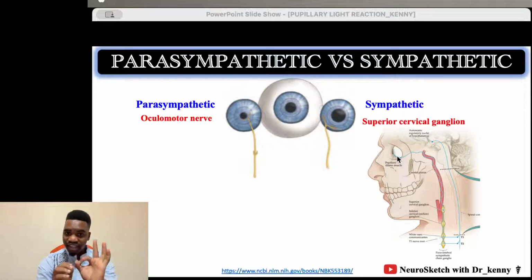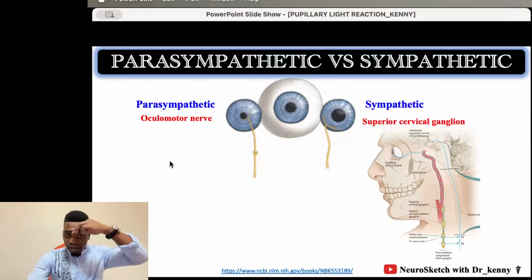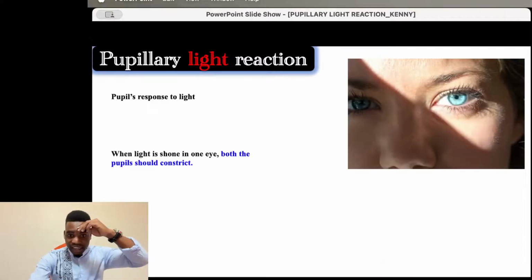So we have a constricted pupil, so we will not be able to dilate the pupil. The pupil remains constricted. I will make a separate video to discuss the different diseases of the pupil, so you will find it out. So that is it for the sympathetic and the parasympathetic.